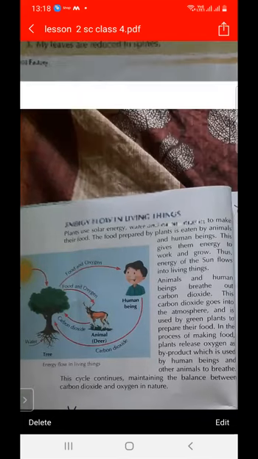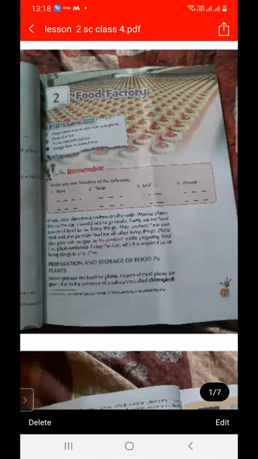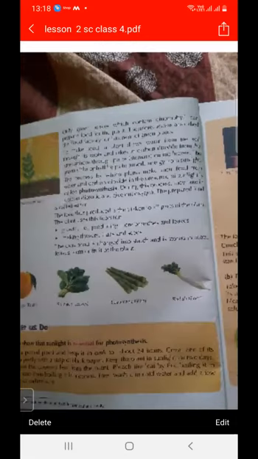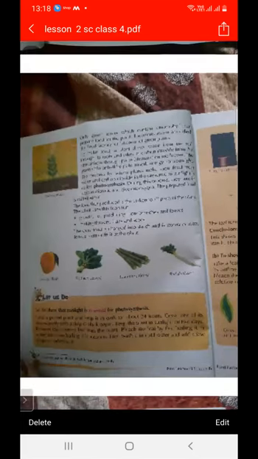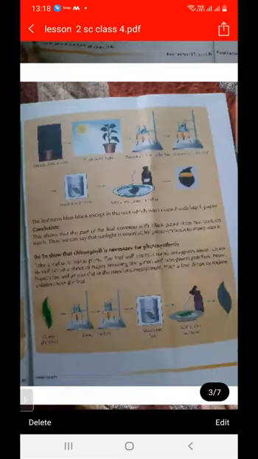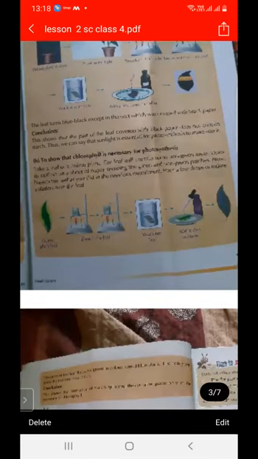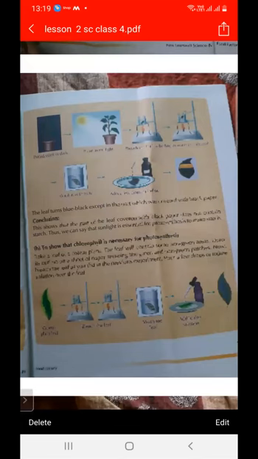In the first class, we studied how we can prepare food with the help of photosynthesis. And what do we mean by photosynthesis? Photosynthesis is the phenomenon of making food with the help of sunlight and chlorophyll, from water and minerals. Next in the lecture, we studied that sunlight is necessary for photosynthesis, and that chlorophyll is necessary for photosynthesis.